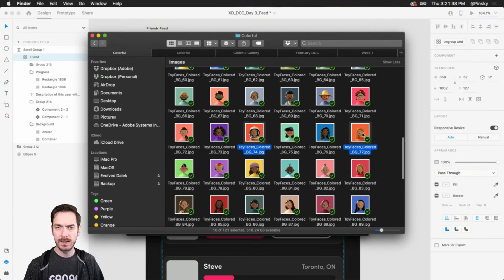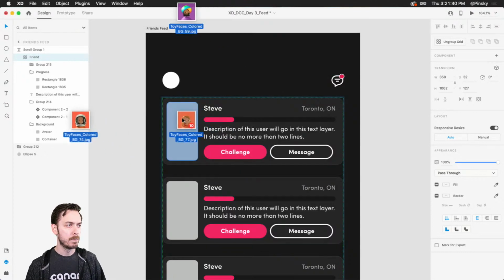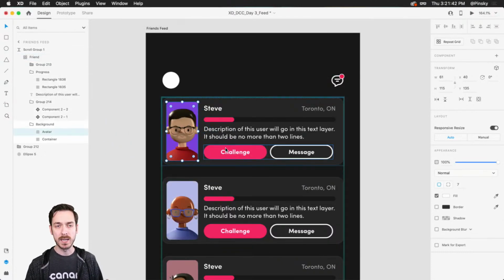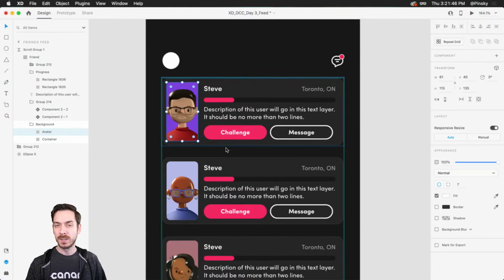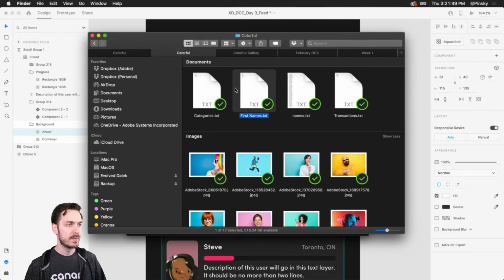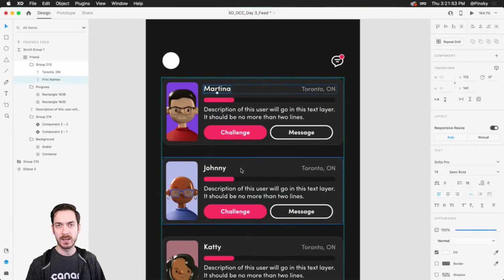I don't think we'll need more than 10, so I'm going to grab 10 of these images and pop them directly into the grid. And it just populates, which is wonderful. The same thing can be done with plain text documents. So I do have a document here with a bunch of first names. I can do the exact same thing, just like that.